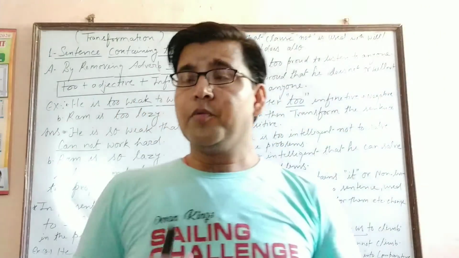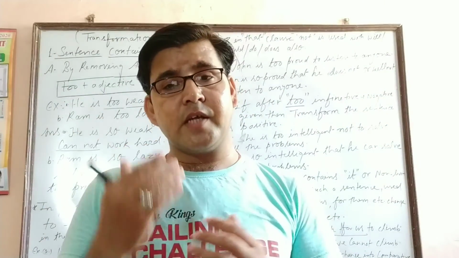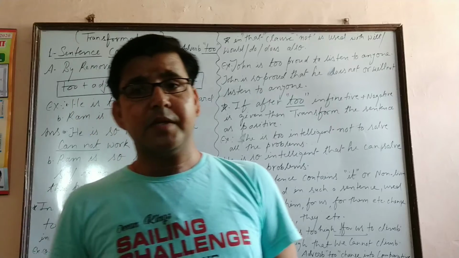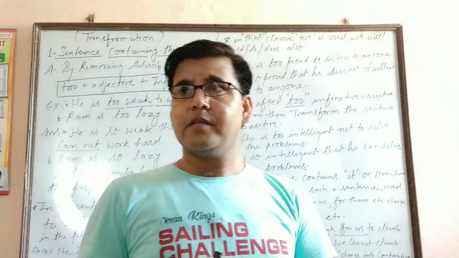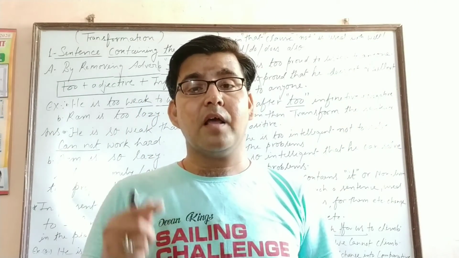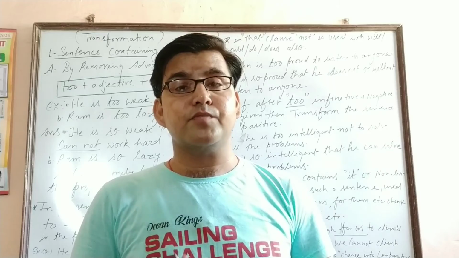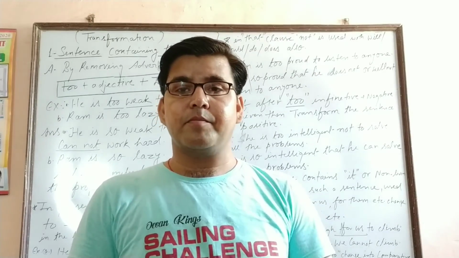So you can just oppose it. You can interchange the sentence from affirmative to negative or negative to affirmative also. That means, in other words, by using the adverb "too" or by removing it, we can transform the sentence, and the meaning must be the same.